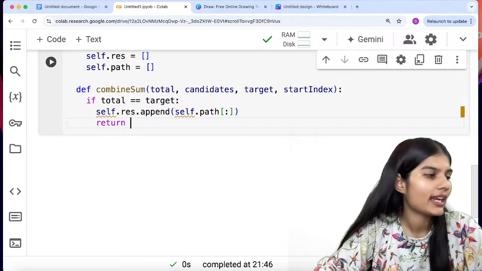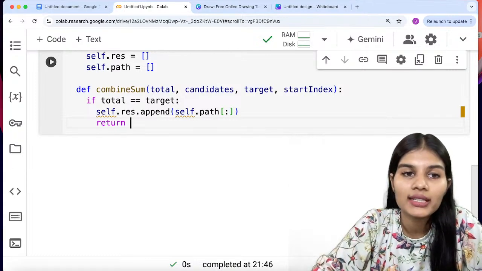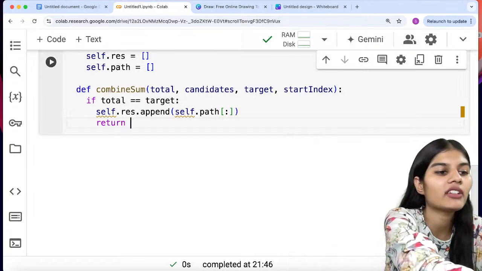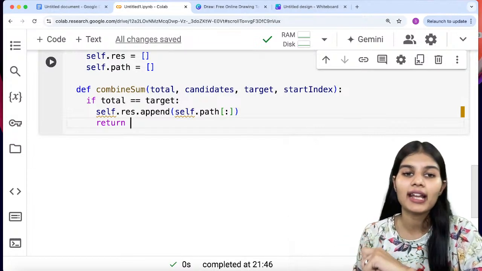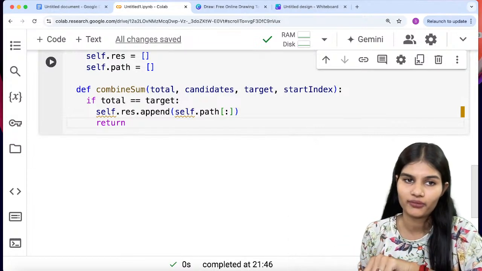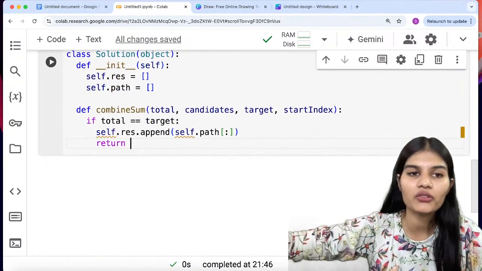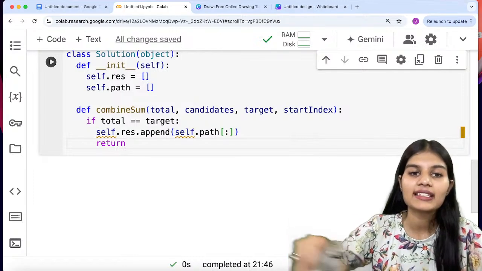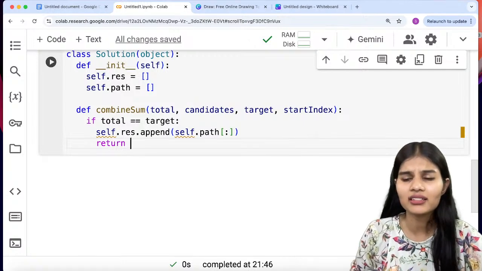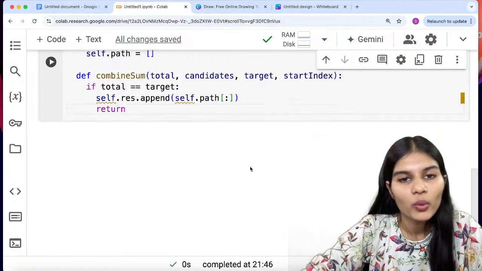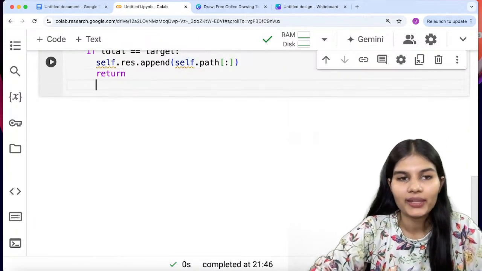This is the condition I am applying over here, which is total is equal to target. When my target value is equal to my total value, in that particular case, I will go ahead and apply with this complete condition. Total and target are two variables we already have taken up over here. So when you check the function combine sum, inside that you have total, and inside that only you also have the target. So that's the thing.